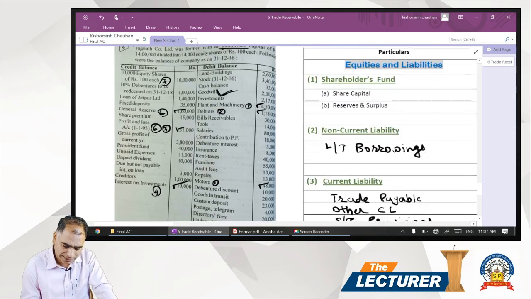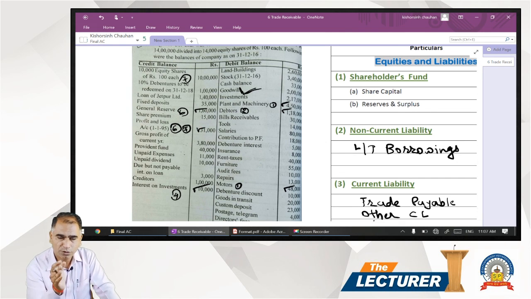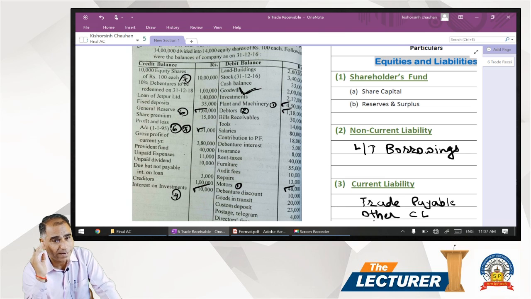You start with either side. Never go for jumping business, one item from the debit side, one item from the credit side. No. If you start with the credit side items, first take all the credit side items, then take all the debit side items, or vice versa. We start with the credit side items.